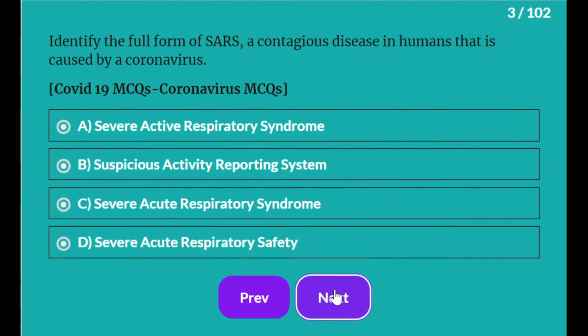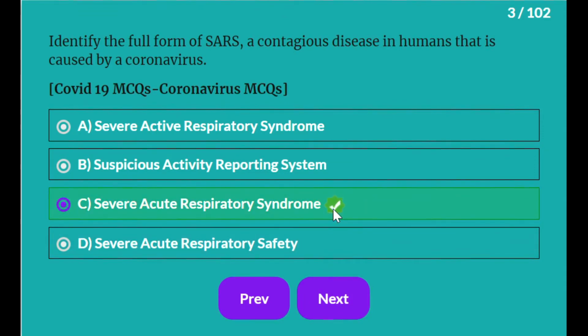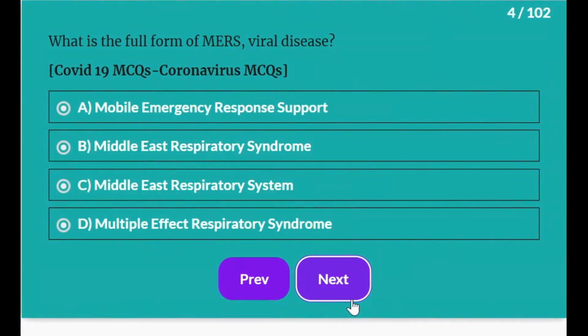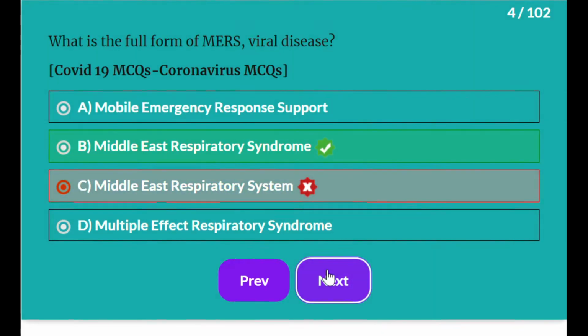Identify the full form of SARS, a contagious disease in humans that is caused by a coronavirus. The answer is severe acute respiratory syndrome. The next question. What is the full form of MERS viral disease? It is Middle East Respiratory Syndrome.